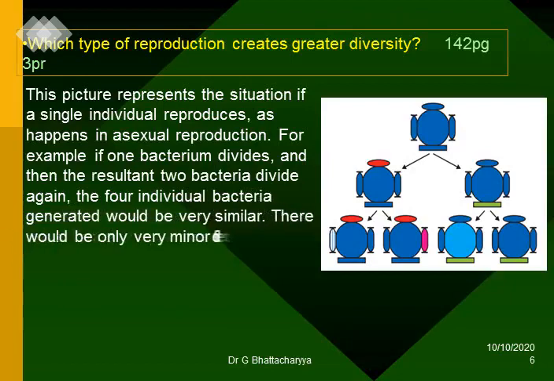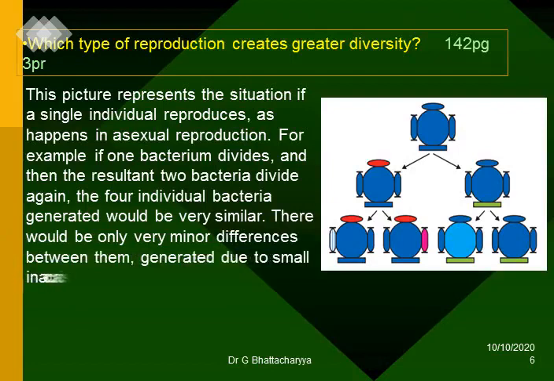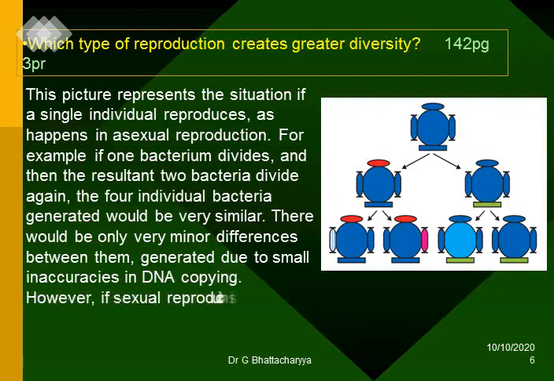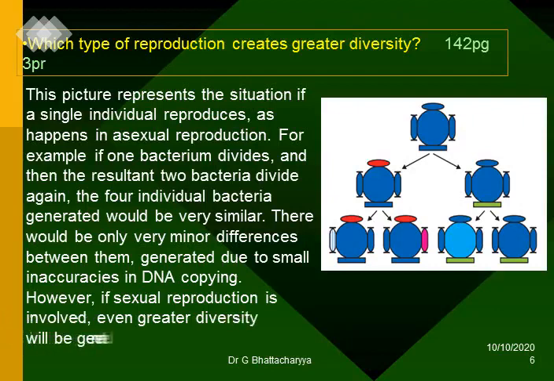There would be only very minor differences between them, generated due to small inaccuracies in DNA copying. However, if sexual reproduction is involved, even greater diversity will be generated.